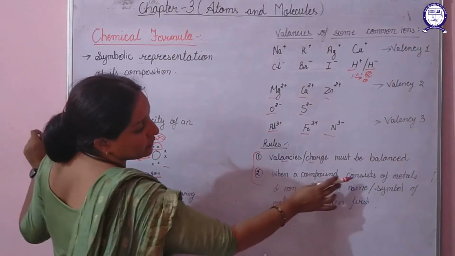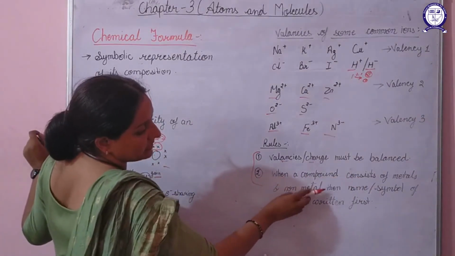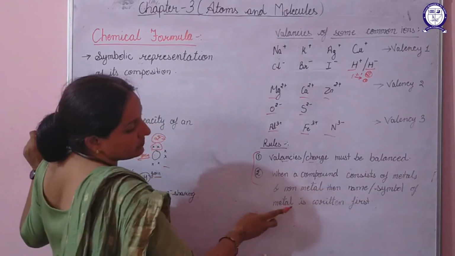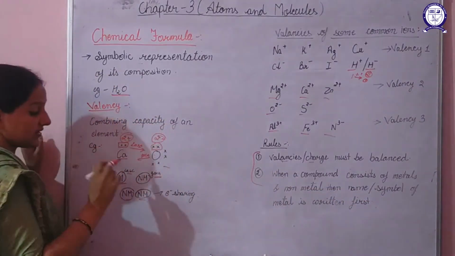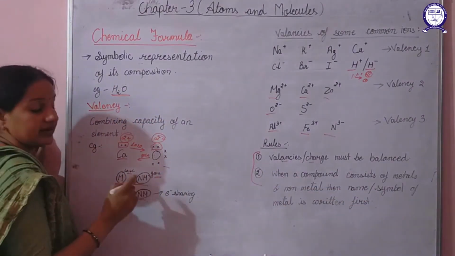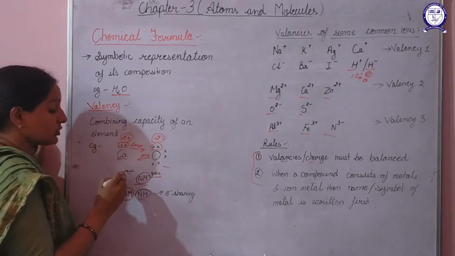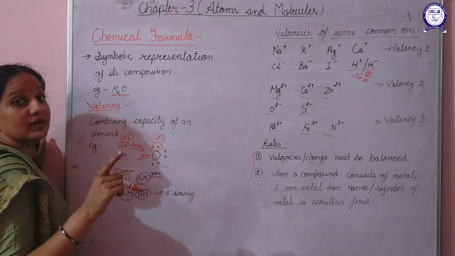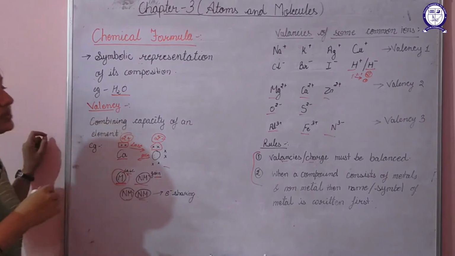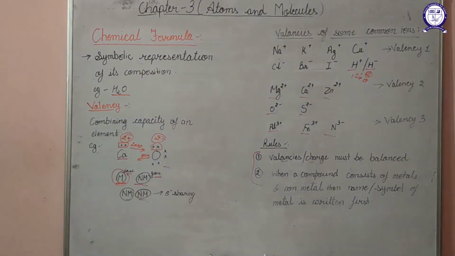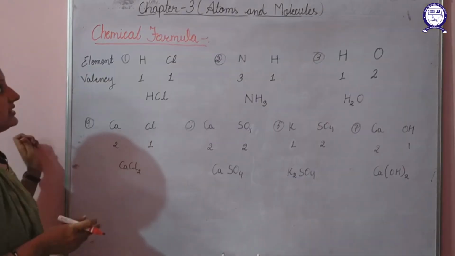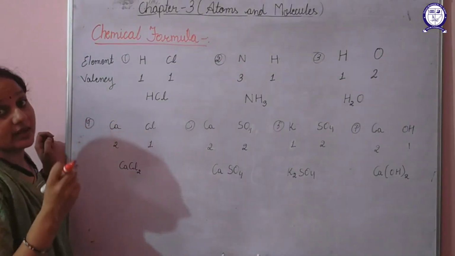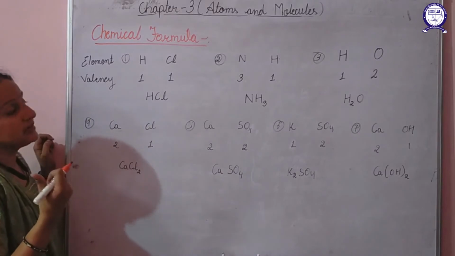When a compound consists of metals and non-metals, then the name or the symbol of the metal is written first. As I have stated, when a metal and a non-metal combine together, all the time the name of the metal will be written first. So this was about the rules for writing a chemical formula. Next, we will explain with the help of examples how we write the chemical formula.